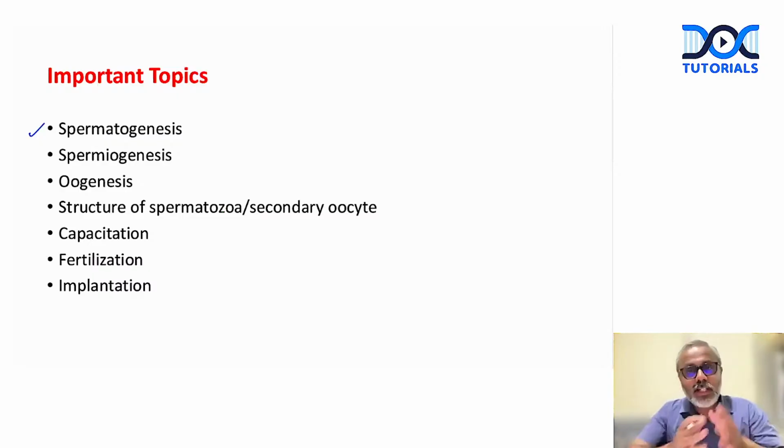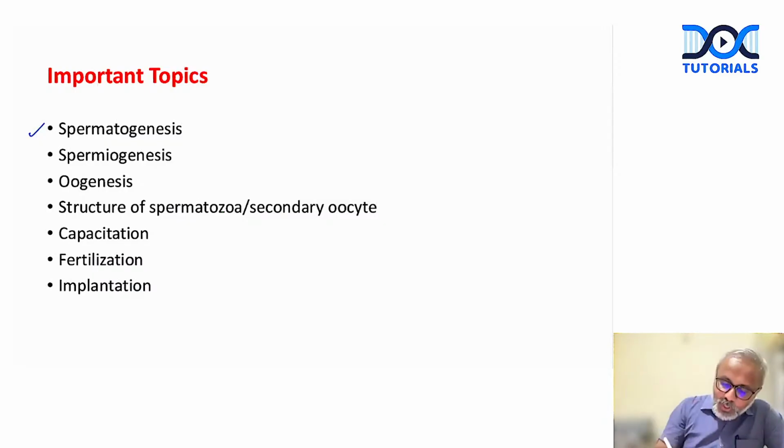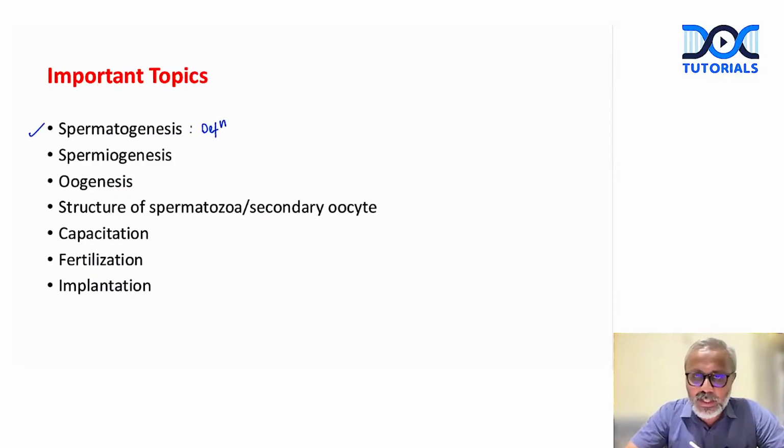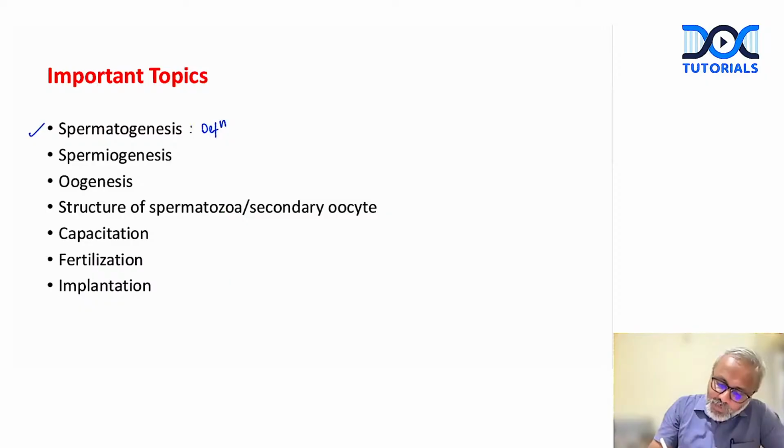Some universities, in their blueprint, would include general embryology from which a long essay can be asked. So the first important short essay that we need to be prepared for is spermatogenesis. Now, if spermatogenesis is asked, how would we approach it? We always begin by defining what exactly spermatogenesis is.